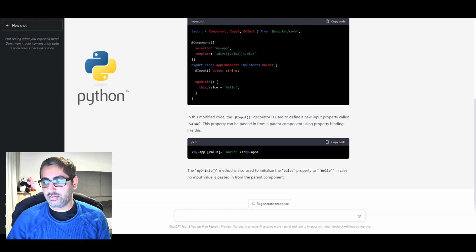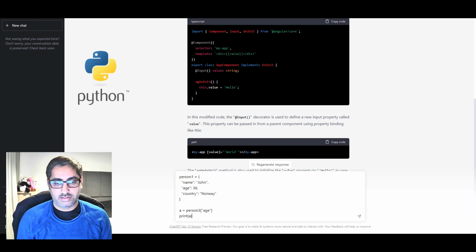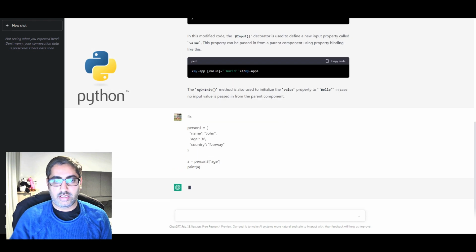I have a very simple Python code where again I have added some mistakes myself. I put in some wrong variable names and removed some semicolons. So I will add the code here, say fix, and enter.